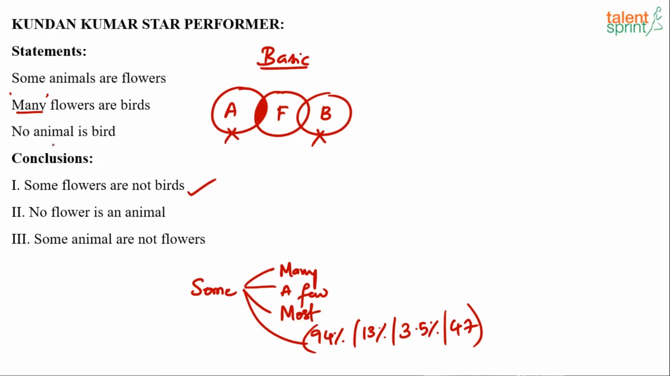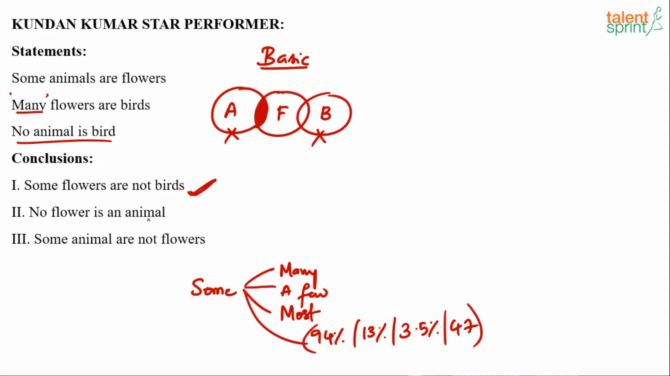The statement says no animal is a bird. Meaning, there will always be some flowers which are animals, and such flowers cannot be birds. So there will always be some flowers which are not birds. You getting it? Some flowers are animals, but animals cannot be birds. Meaning those flowers which are animals can never be birds. So some flowers are not birds is always true. I don't even have to worry about possible diagrams. It will always be true. Right? Some flowers are not birds.